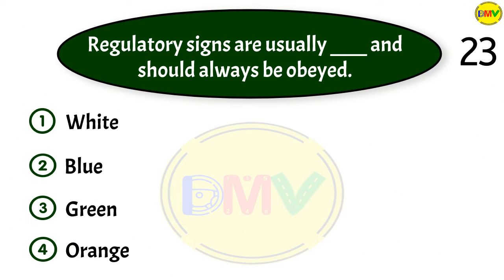Question 23. Regulatory signs are usually underscore and should always be obeyed. 1. White. 2. Blue. 3. Green. 4. Orange.